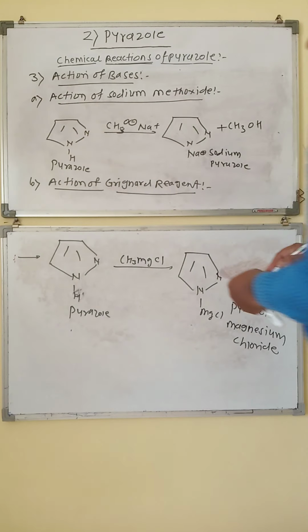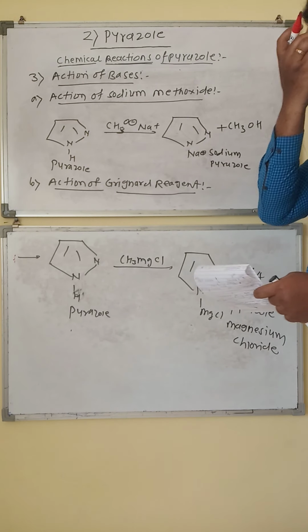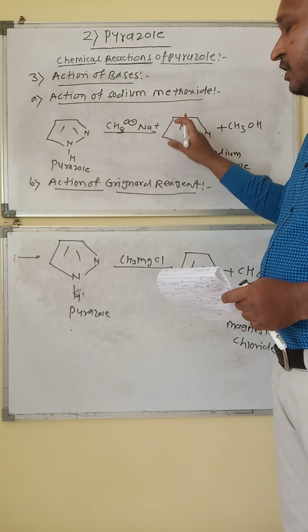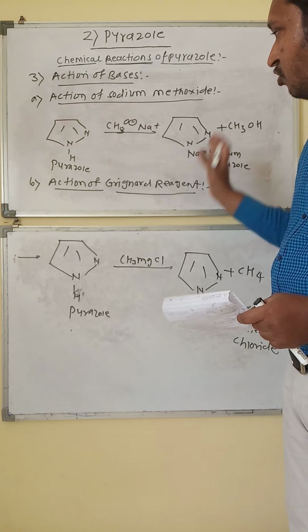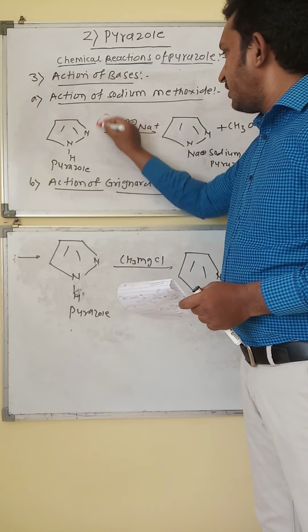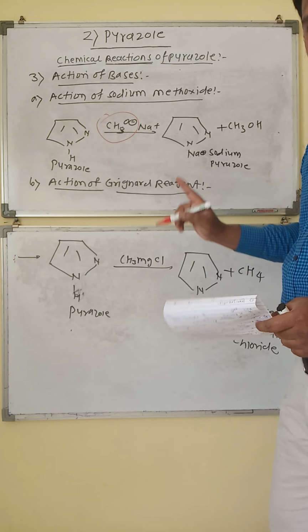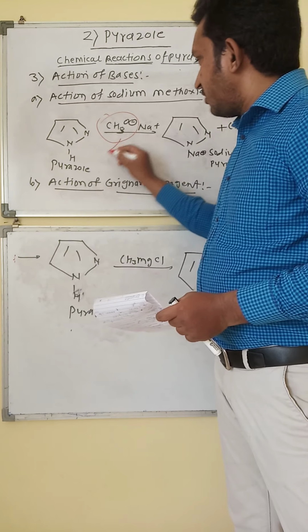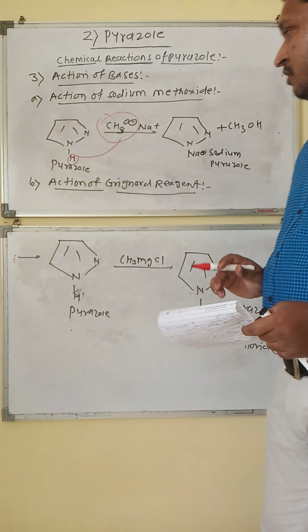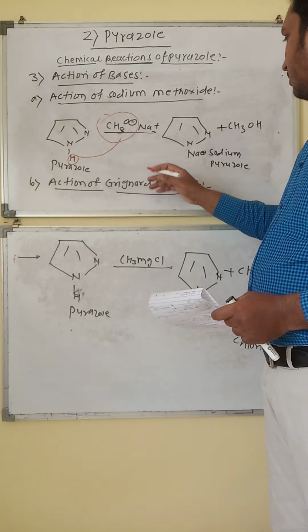Now look at the first reaction, action of sodium methoxide. Sodium methoxide acts as a strong base after the removal of the sodium, that is the methoxide ion, CH3O negative. It will extract this proton from the nitrogen. So we get